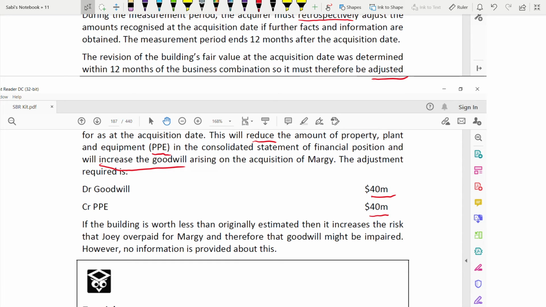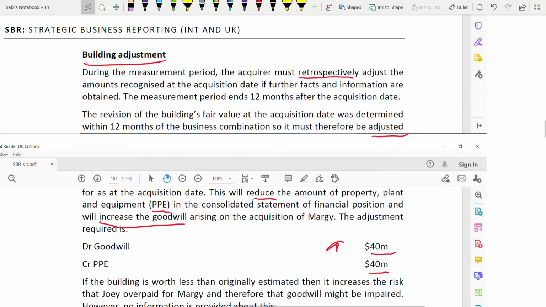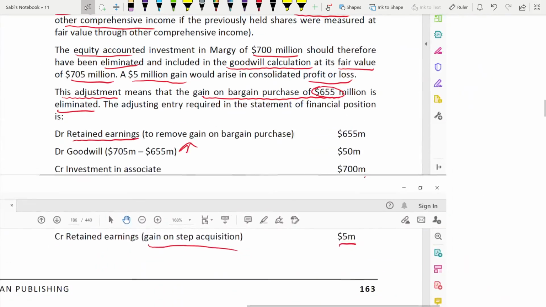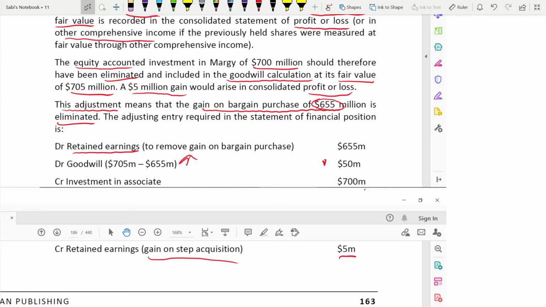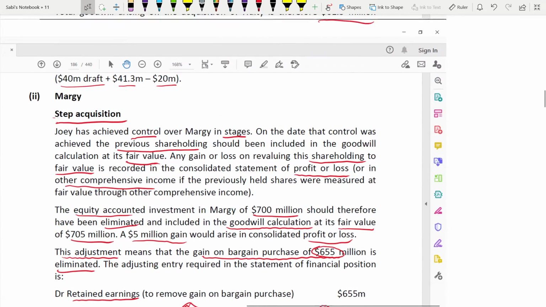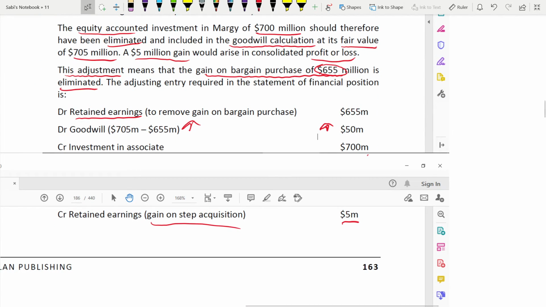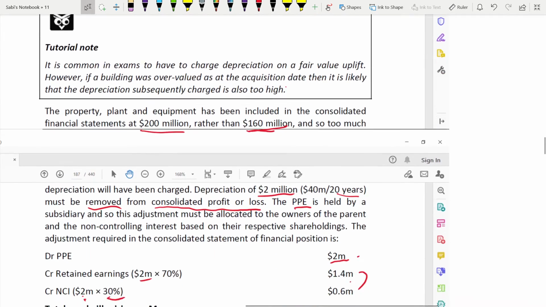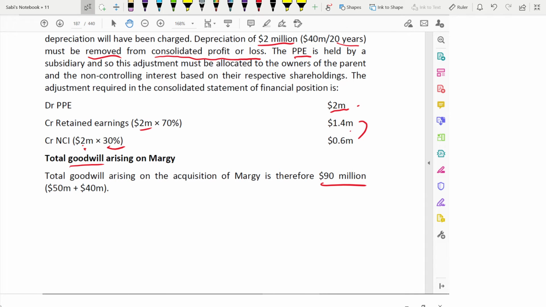So here, if you see an increase, that means you have to add 40 debit. And here goodwill is 50. So 50 plus 40. When you have become a subsidiary, you have an associate which is 50 million, and then now it will increase further because the value of the building went down by 40. So 50 plus 40 is 90 million. This is the goodwill.